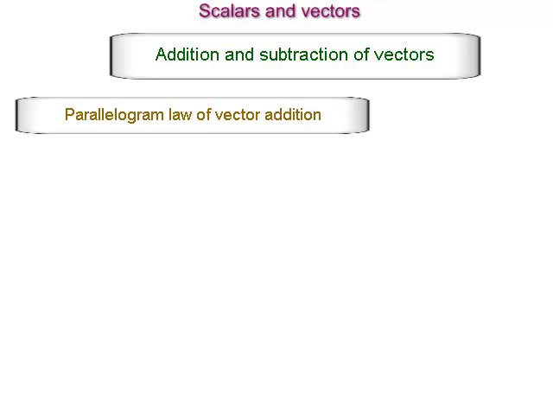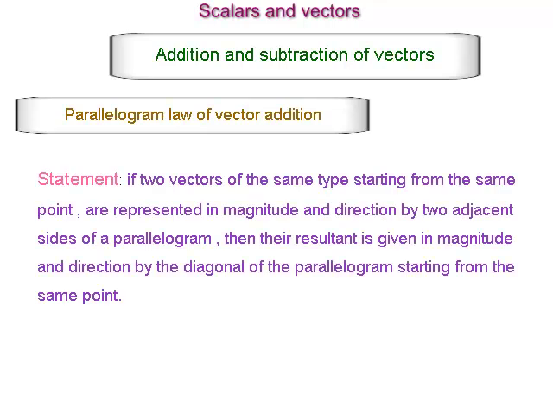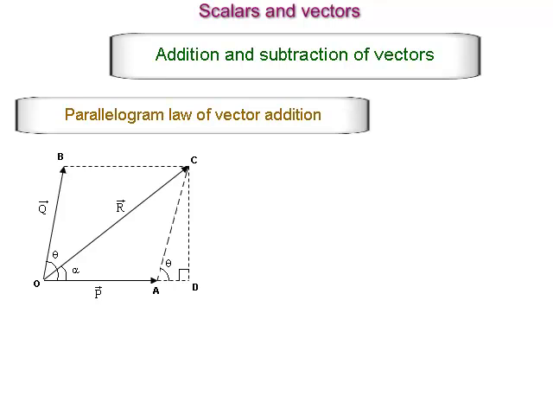Parallelogram law of vector addition. Statement: if two vectors of the same type starting from the same point are represented in magnitude and direction by two adjacent sides of a parallelogram, then their resultant is given in magnitude and direction by the diagonal of the parallelogram starting from the same point. See the example shown below. Here vectors P and Q represent adjacent sides of a parallelogram OACB. By applying the parallelogram law of vector addition, vector R represents their resultant, that is, vector R is equal to vector P plus vector Q.